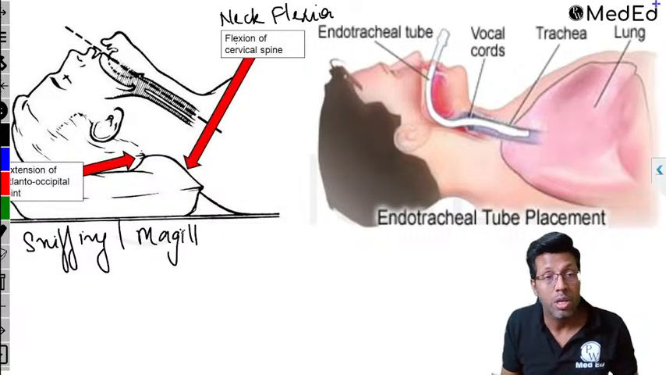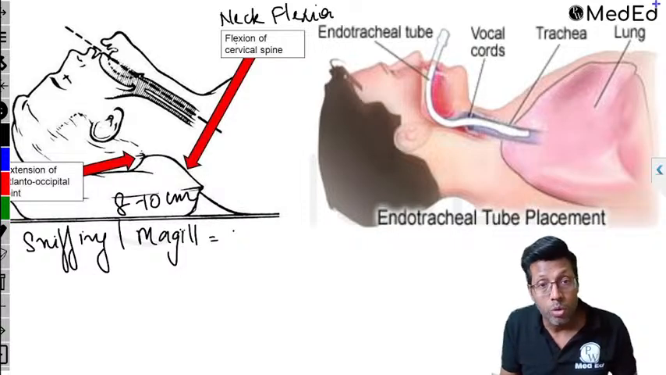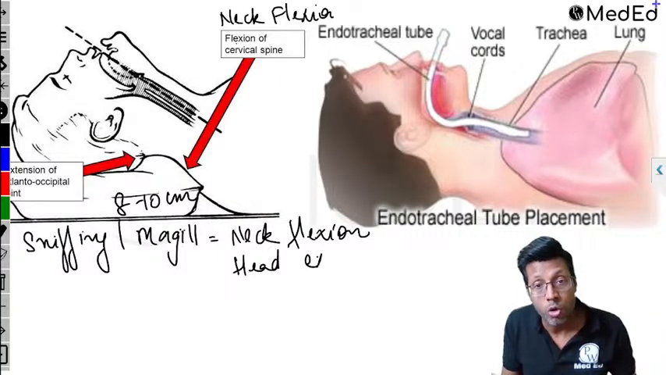In the sniffing or McGill position, you keep an 8 to 10 centimeter pillow under the occiput, and here what will happen is you get a neck flexion at the lower cervical spine, and you get a head extension at the atlanto-occipital joint. Remember this point: neck flexion and head extension.